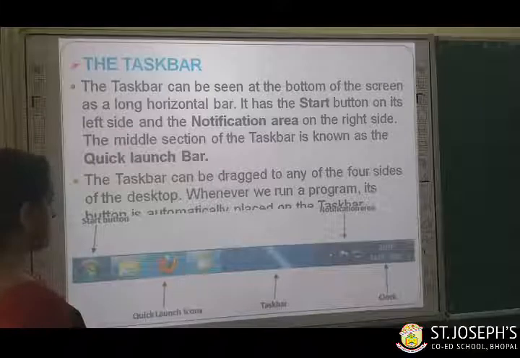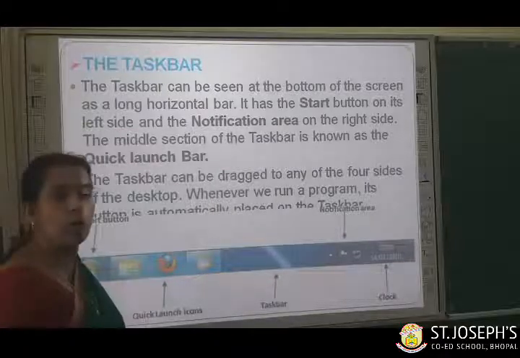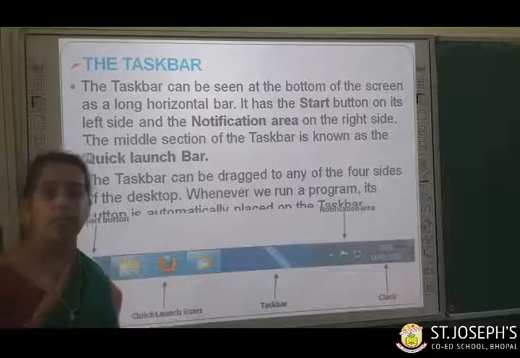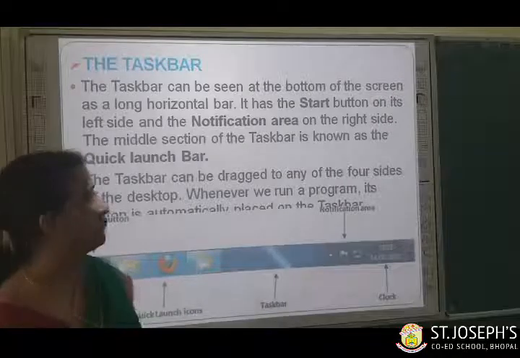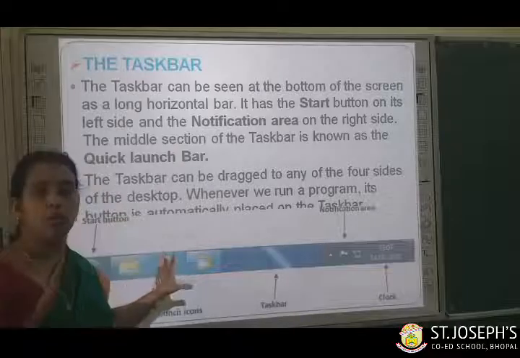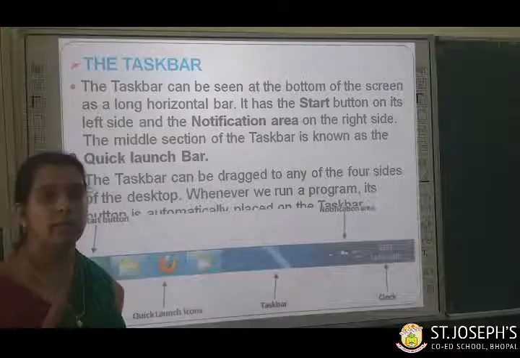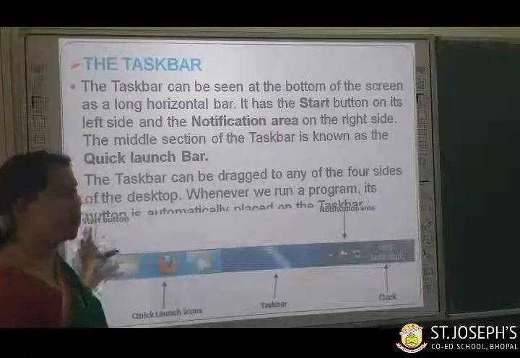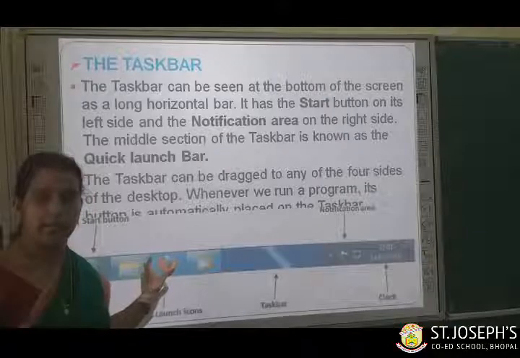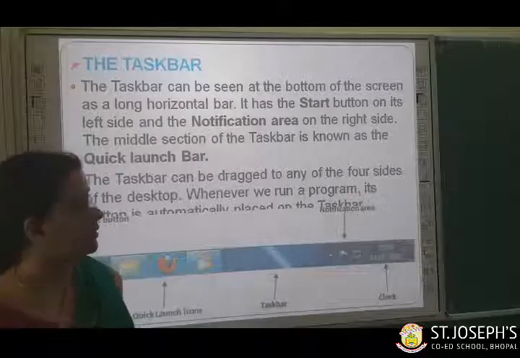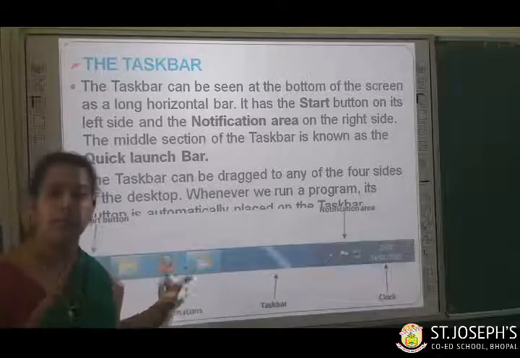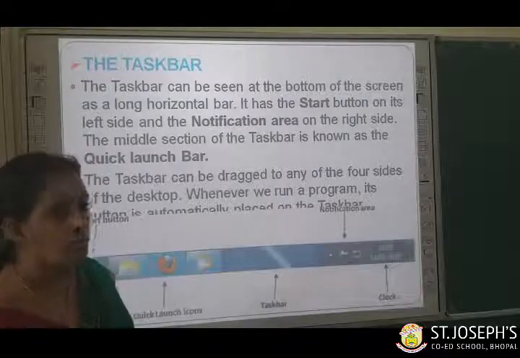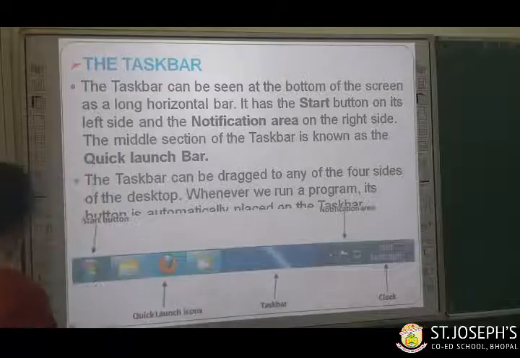Then we have seen taskbar. Just now I told you. Is it clear, children, all of you? What do you mean by taskbar? Where is it located? It is located at the bottom of the desktop screen. The thin horizontal bar at the bottom of the screen is the taskbar. On the desktop we can see small images, small pictures, that are known as icons. What are they known as? Icons. And icons represent any program or file or folder. Is it clear, children, all of you? I hope all of you understood this much.